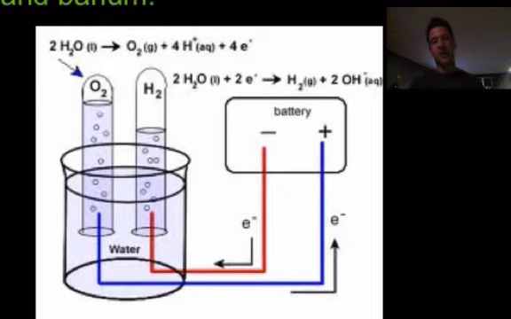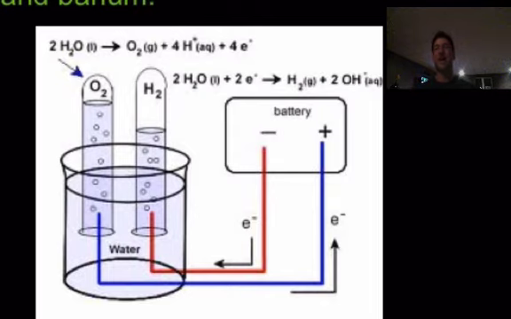And so now they could do a test. Remember those tests that we do, where if it's oxygen or hydrogen, we can use a glowing splint and put it near the trapped gas, the unknown gas, and if it pops, we know it's hydrogen, and if it ignites, we know it's oxygen. So this process was called electrolysis. This is what they use to split molecules into the elements.